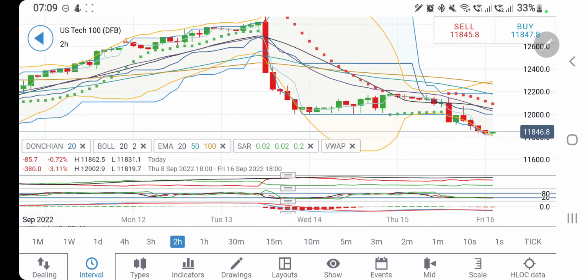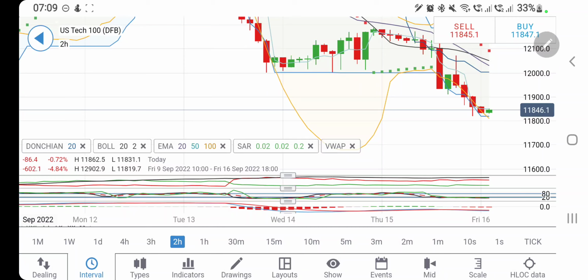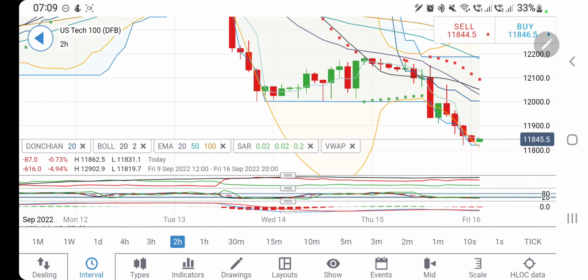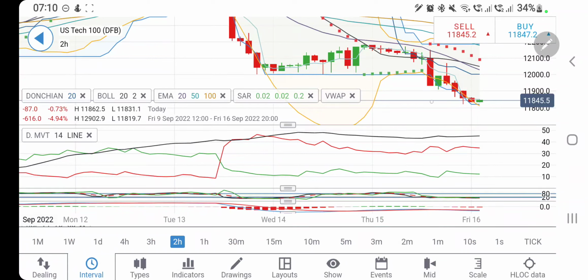Now look at the 2 hour charts. Four red candles, bearishness, and now if you connect the dots here and look at the previous candles, it is trying to trade within this channel. And yes, the resistance level for the day remains at 12,000 levels. Be cautious of it.